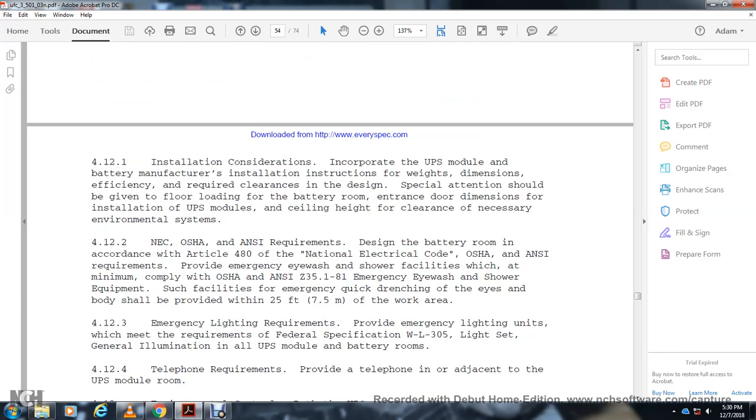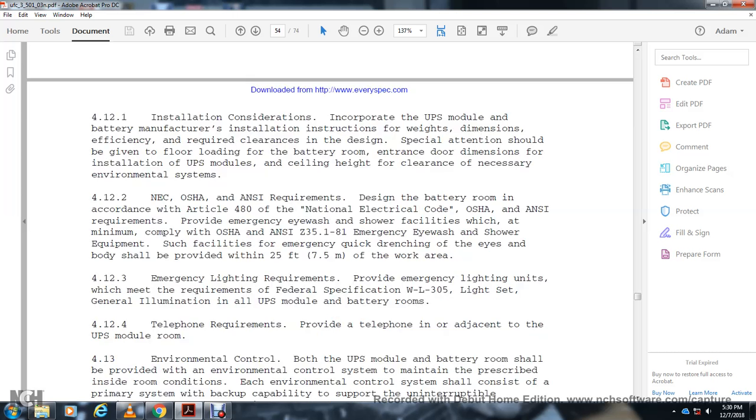Emergency lighting requirements: provide emergency lighting units which meet the requirements of the federal specification for lighting, and set general illumination in the uninterruptible power system module and battery rooms. Telephone requirements: provide a telephone adjacent to the uninterruptible power module.